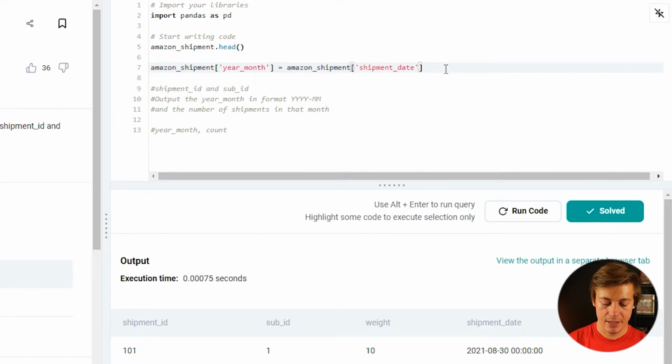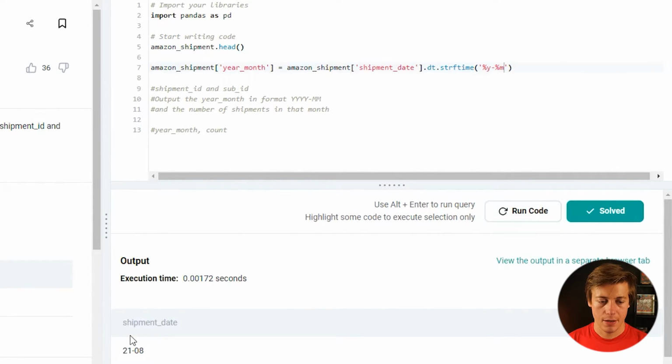And then we're gonna put .dt like this. And last time I showed you guys how to do a month. This time it's gonna be a little bit different. So we're gonna put .strftime like this. And we're gonna have to format this a little bit. Put in single quotes like this, and then put percentage. And then I believe it's year like this, and then percentage month. I'll just run the code to make sure it's correct or not.